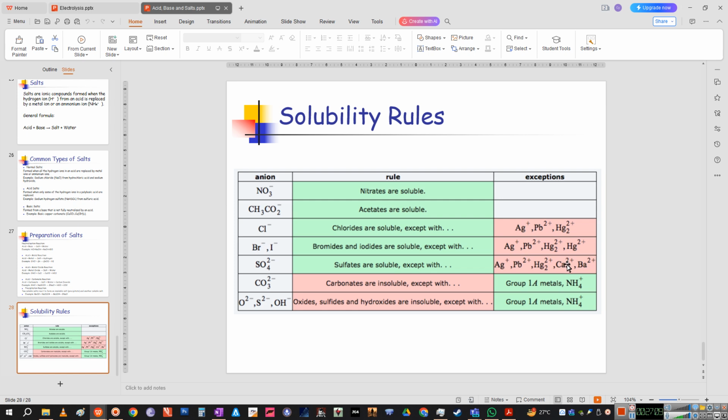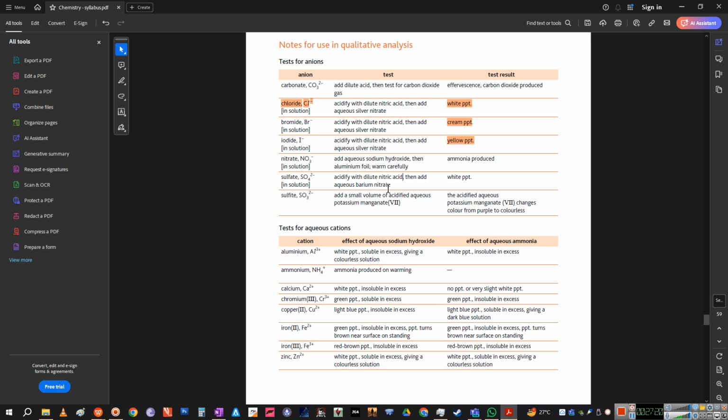How would you make it react? You will have to add a little bit of nitric acid, so this calcium sulfate becomes soluble, and then you add your barium nitrate in there, so that the barium reacts and forms a white precipitate. Barium sulfate is not soluble, so it will precipitate out. Even if you're using calcium sulfate, you will still be able to identify this, right?